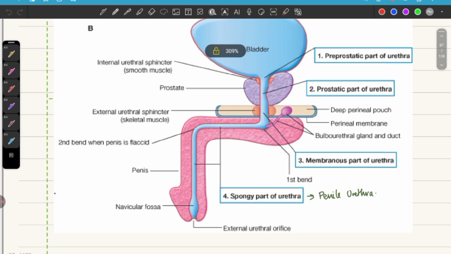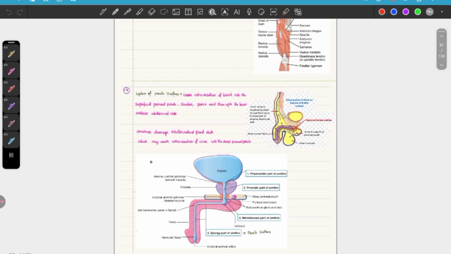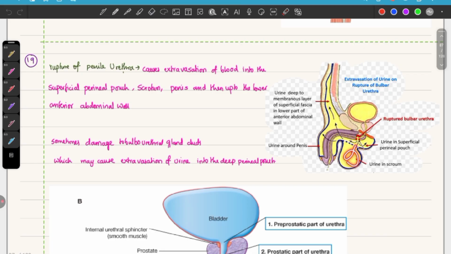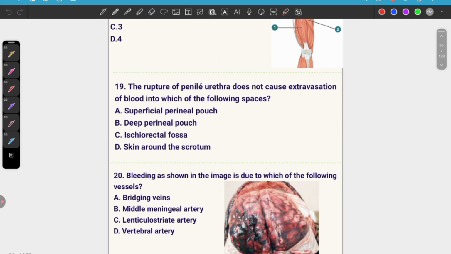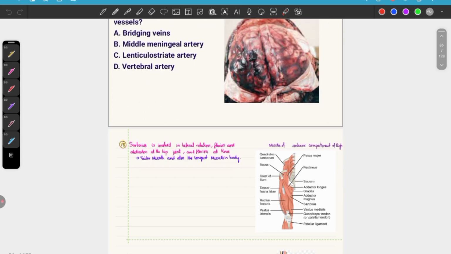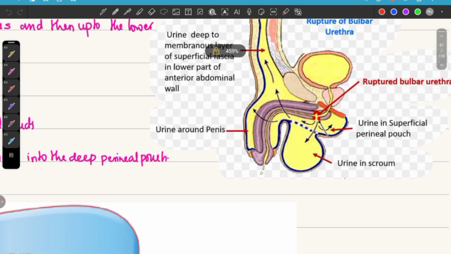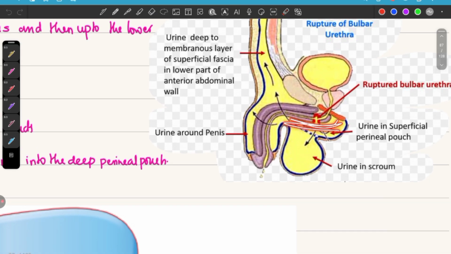Okay, when there is penile urethra injury, the urine or blood can go to the scrotum. Yes, here you can see the scrotum. And it can also go to the skin around the scrotum. And this is nothing but a superficial pouch, isn't it? So it can go to the superficial pouch.